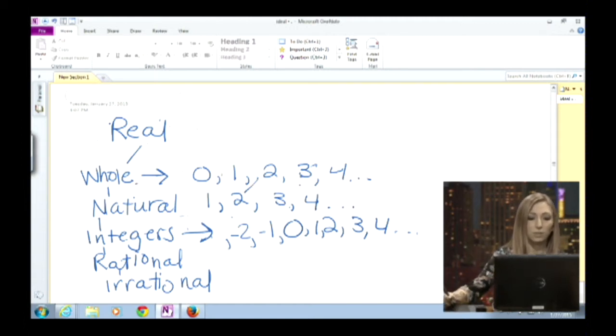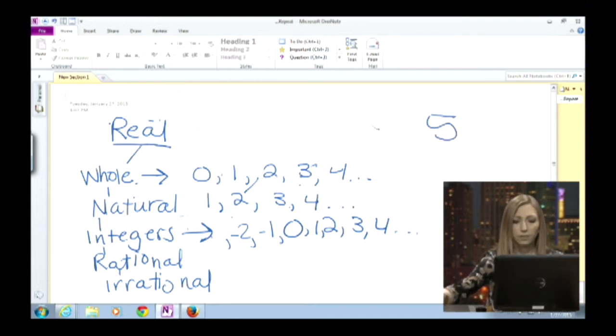And that can definitely get confusing when you're thinking about, okay, well, if I gave you a number such as 5, it is a real number, it's a whole number, it's a natural number, and it's an integer. And that's okay. It can be a lot of different types of numbers. So to answer that question briefly, the answer is yes, integers are real numbers as well. So hopefully that helps. The types of numbers are kind of confusing, but really the ones that you need to know are whole numbers, integers, and rational, irrational. Those are the important ones.